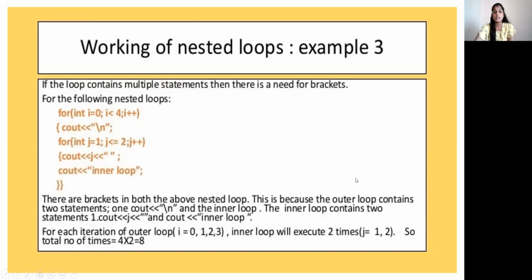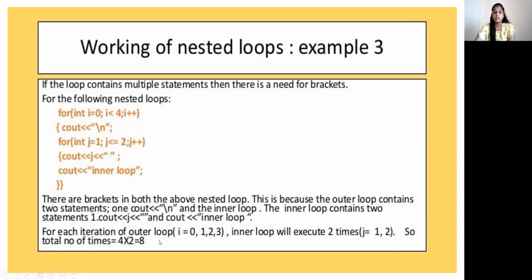Working of nested loops, example 3. If the loop contains multiple statements, then there is a need for brackets. And this is the example as given. There are brackets in both of the above nested loops. This is because the outer loop contains 2 statements and the inner loop contains 2 statements.